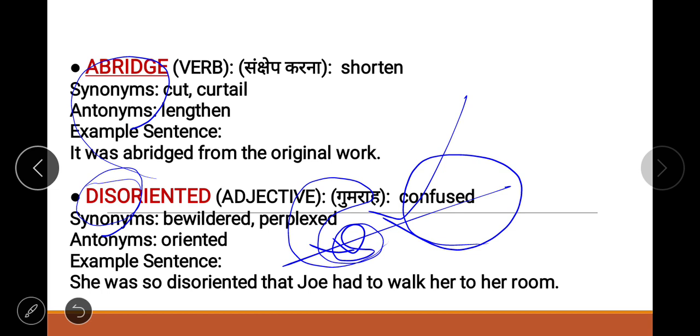Now let's see the example: she was so disoriented that Joe had to walk her to her room. It means she was not conscious. Might be she had some alcohol, or some medication or anesthesia, so that she is not aware of the situation. So what Joe did, Joe had to walk her to her room because she was not conscious.